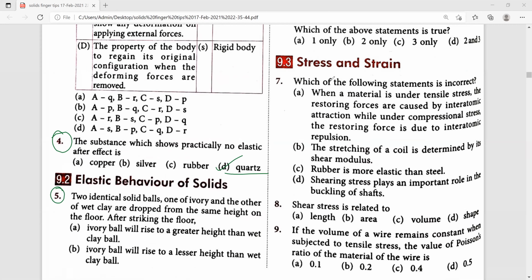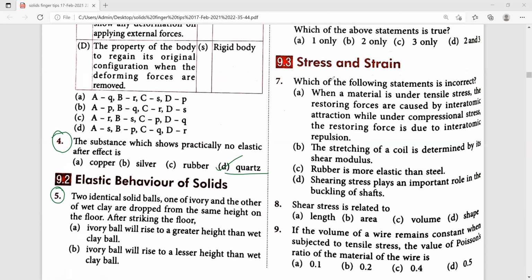Next, fifth one. Two identical solid balls, one of ivory and another of wet clay, are dropped from the same height on the floor. After striking the floor, which option is suitable? Here only two options are visible. First one, the ivory ball will rise to a greater height than the wet clay ball.